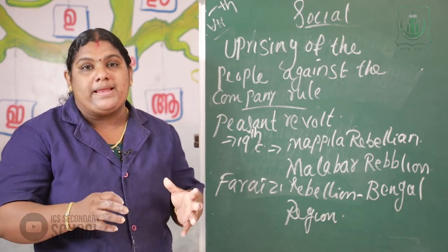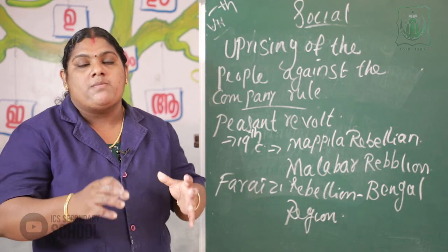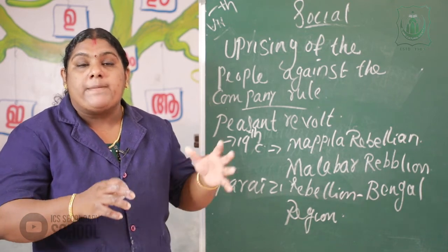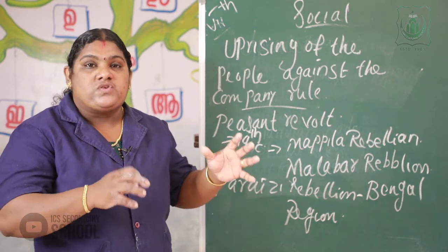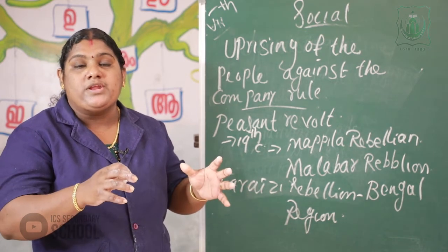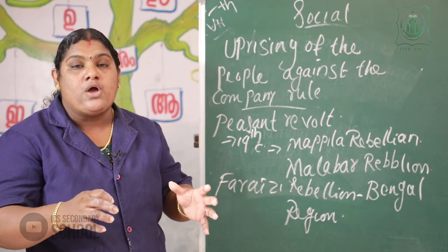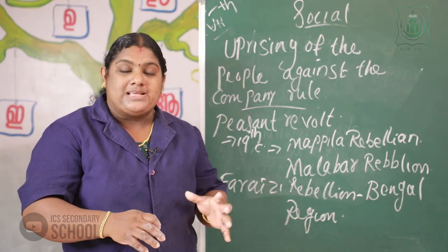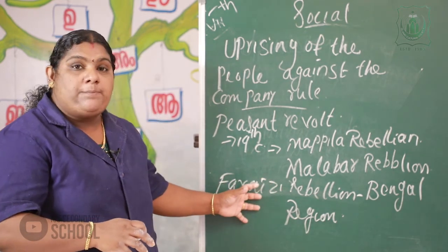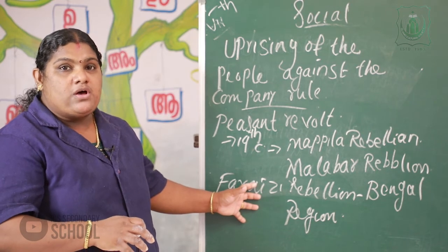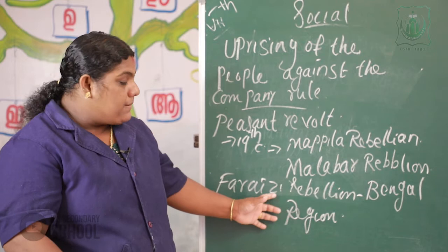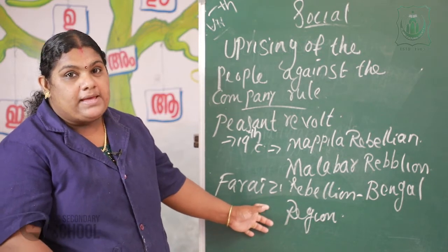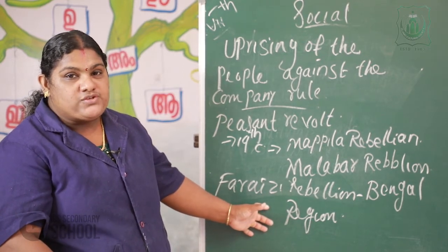So the first rebellion, that is the peasant rebellion, mostly started in the Malabar region. The Mappila tenants in Malabar started that rebellion, so it is also known as the Mappila rebellion or Malabar rebellion. In the same period in Bengal, the farmers also started rebellions against the company rule. This rebellion is known as the Faraizi rebellion. Okay, all of you understood?